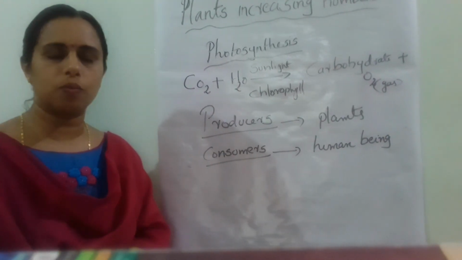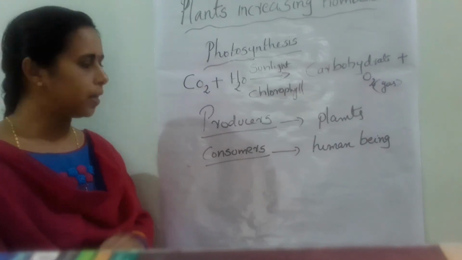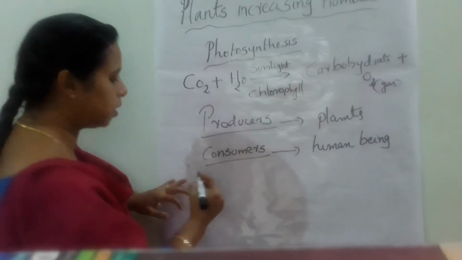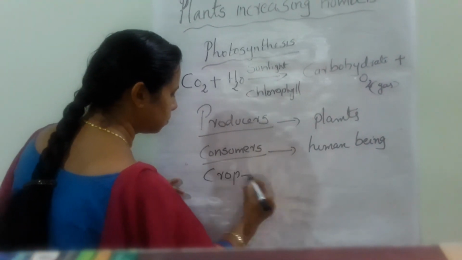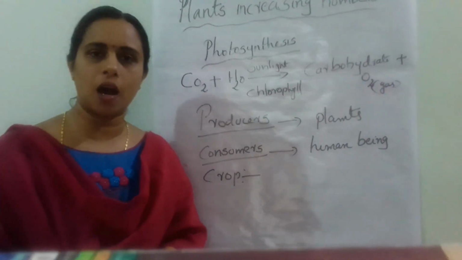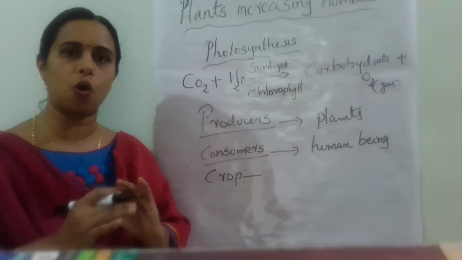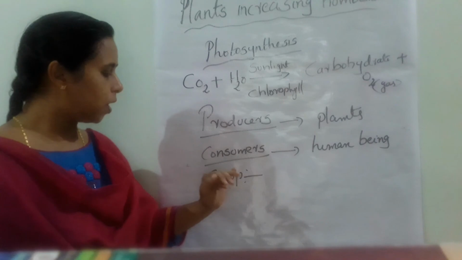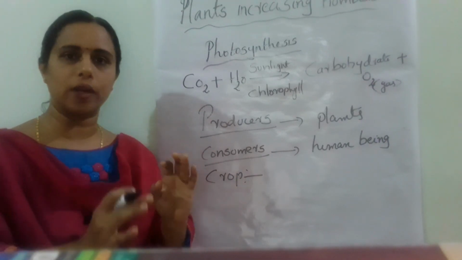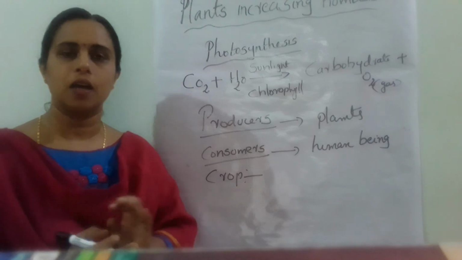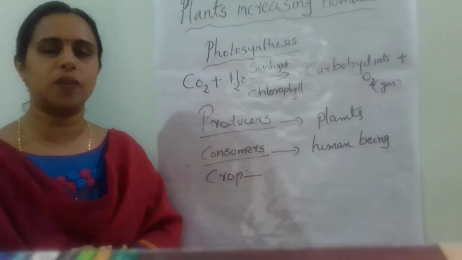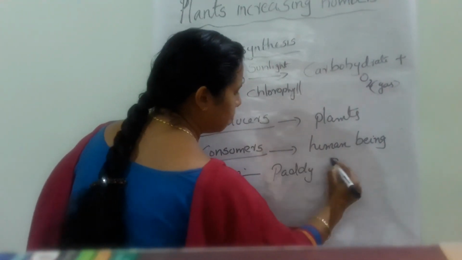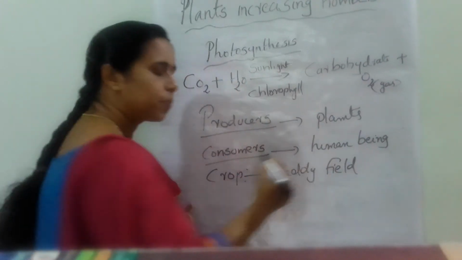Next, we are moving to the cultivation process. Cultivation of crops. What do you mean by crops? Crop means when large quantities of plants are grown in a certain area, that is termed a crop. Once again, when a large amount of plants are grown or cultivated in one area, that is termed crops. When we take the case of a paddy field, you can see a lot of paddy plants.